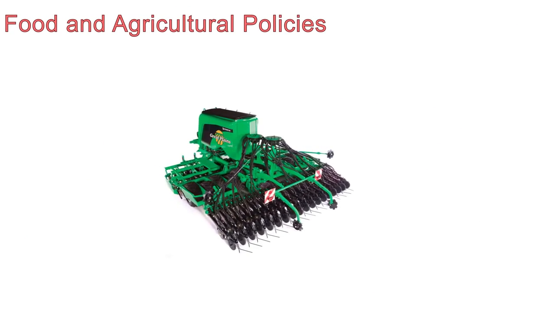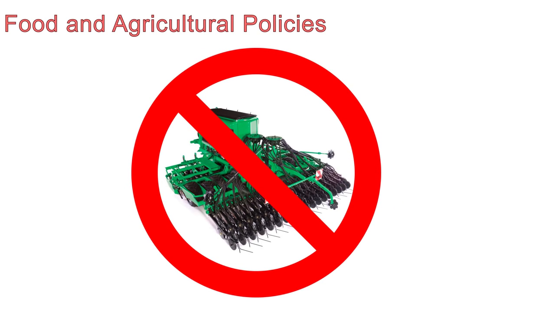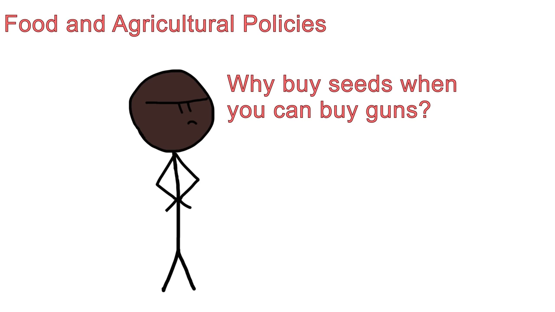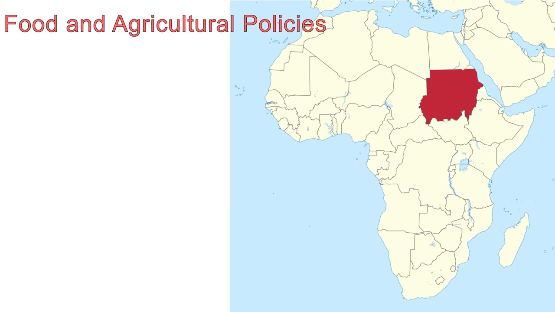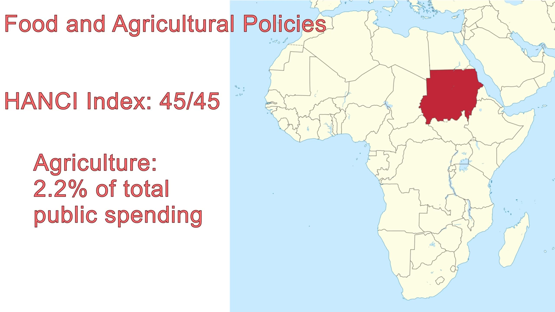Some countries simply lack the infrastructure or resources to run large farms on which to grow food for their citizens. Other countries simply have no desire to eliminate hunger among their people. One resource, called the Hansi Index, measures African nations' commitment to ending hunger. Take Sudan for example, which is number 45 out of 45, making it the very worst in terms of commitment. Sudan only spends 2.2% of its total public spending on agriculture.